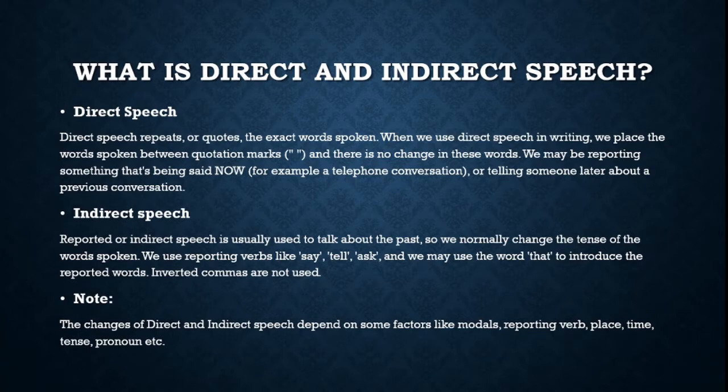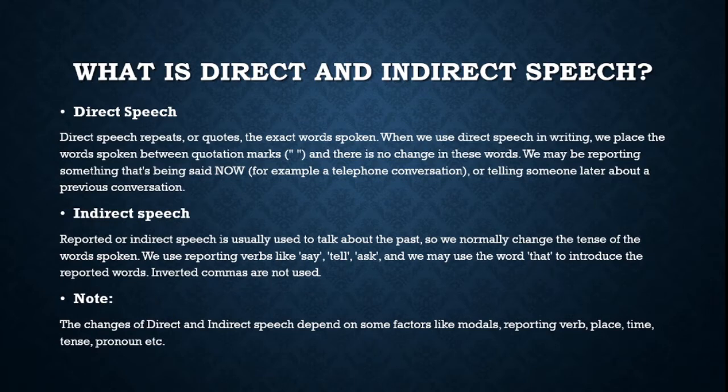Now, indirect speech, or reported speech, is usually used to talk about the past. So we normally change the tense of the words spoken. We use reporting verbs like say, tell, ask, and we may use the word that to introduce the reported words.